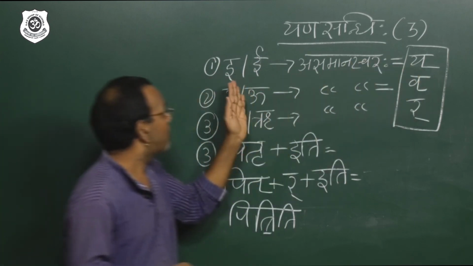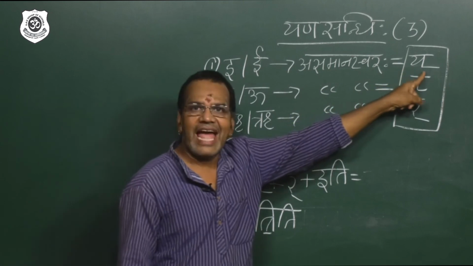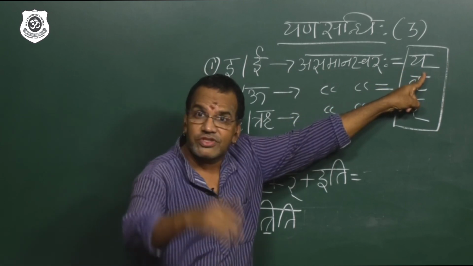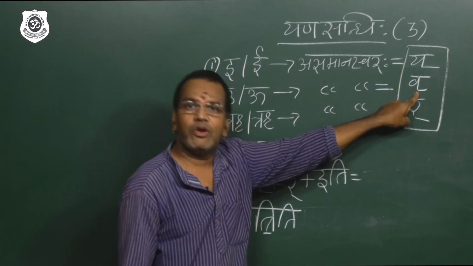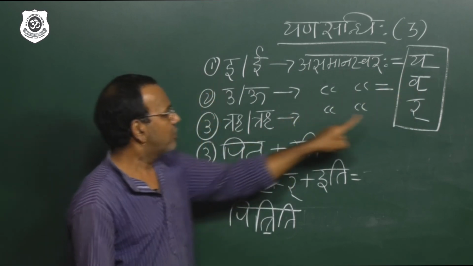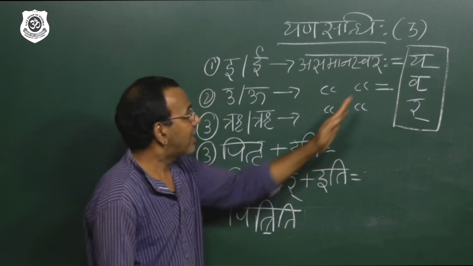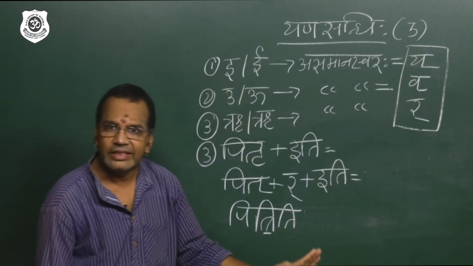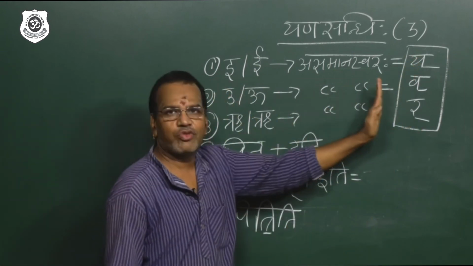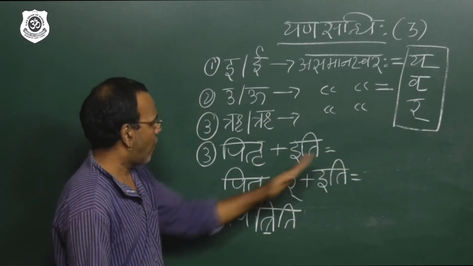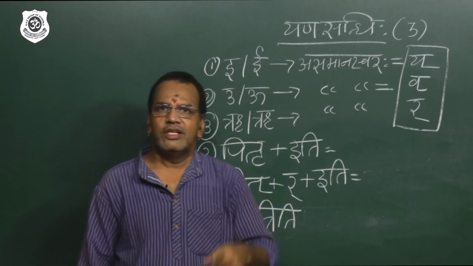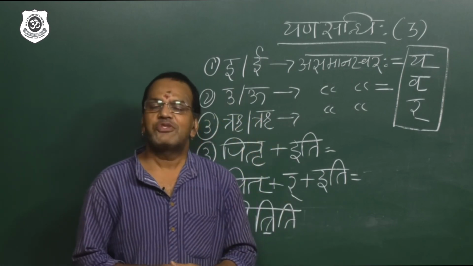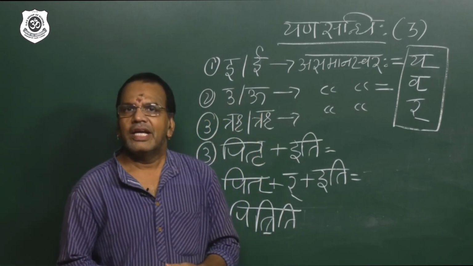When an asamana swara comes, automatically these letters are going to compromise, or sacrifice themselves, and in the place of i or ī, you will get the answer y, which is a pure consonant. For u or ū, you will get the answer v, again a pure consonant. For ṛ or ṝ, you will get the consonant r, and these y, v, r will join with that swara, and then we will get the full form. Example, Pitṛ plus iti, Pitriti. So with this, I am sure you understood Yana Sandhi.